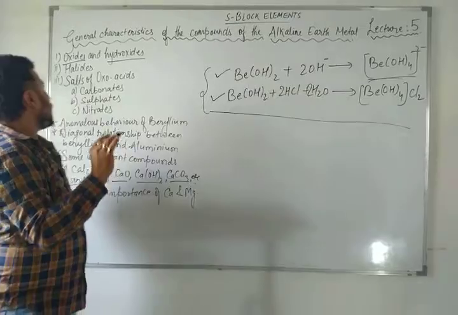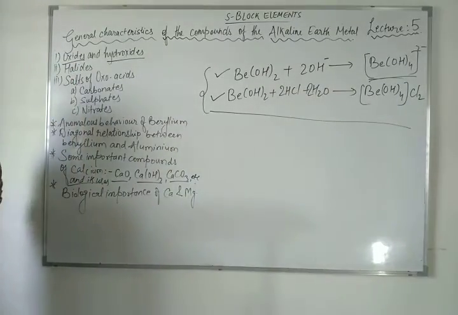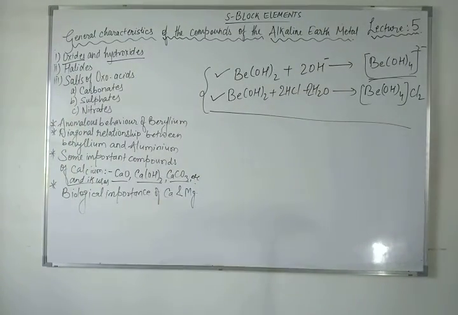Beryllium is amphoteric in nature. So this was the first topic. Now we are talking about the second topic, that is called halides.